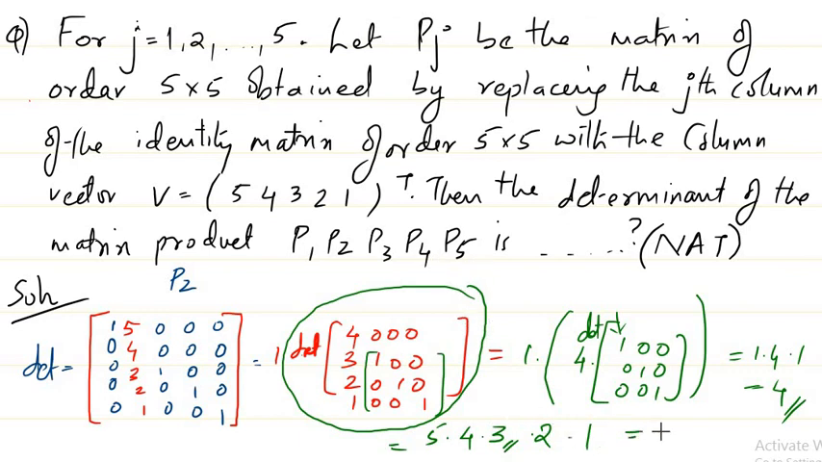So the determinant of this whole matrix is nothing but the product of the determinants of the individual matrices. So you get 5 times 4 times 3 times 2 times 1, that is 5 factorial. So for this question the answer is 5 factorial.